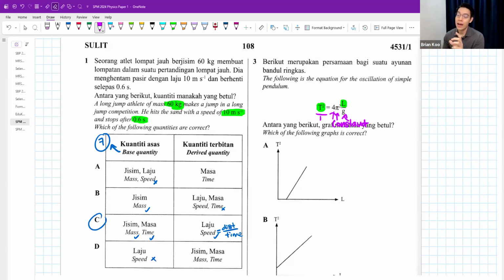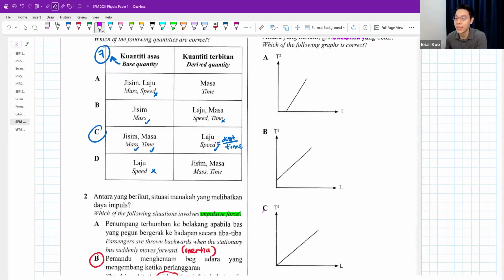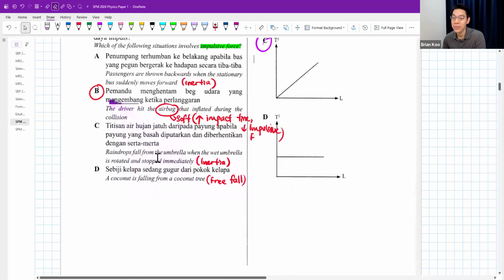If you see a y-axis and an x-axis, T squared on top of a fraction, L also on top of a fraction, one on the left side and one on the right side of the equation, this is definitely directly proportional, if everything else multiplied or divided is just a constant. That's why we get a directly proportional shape. Answer C.